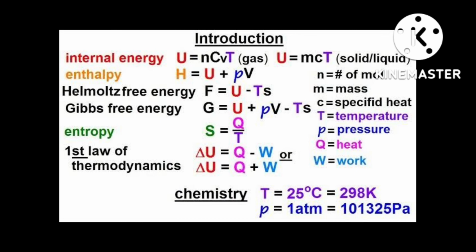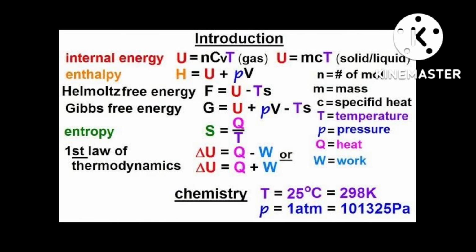Then minus delta G is greater than 0; in terms of less than, what will happen? Minus will become plus, then delta G is less than 0.